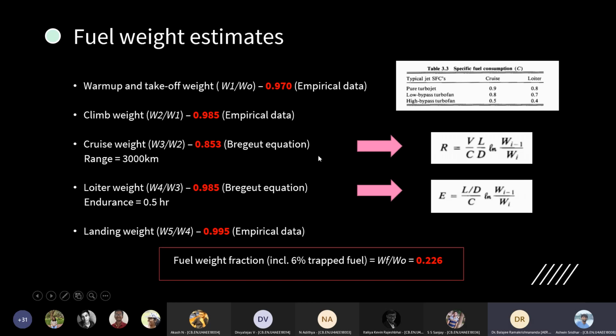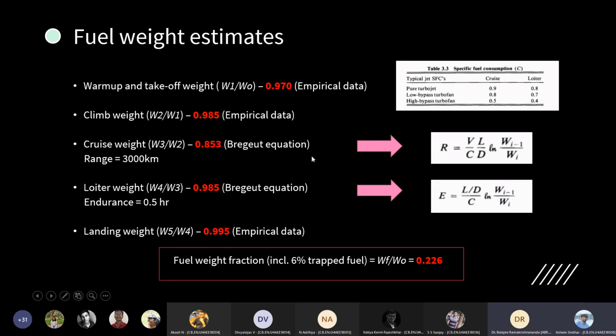First of all, the fuel weight fractions for takeoff, climb, and landing were calculated using empirical and historical data. So that came up to 0.970, 0.985, and 0.995. And using the Breguet range equation and the Breguet endurance equation given here, we've calculated the cruise weight fraction and the loiter weight fraction. For cruise, we have taken a range of 3,000 kilometers.